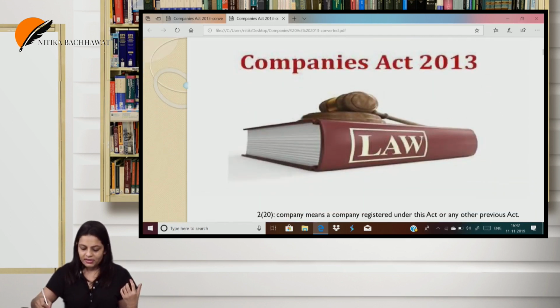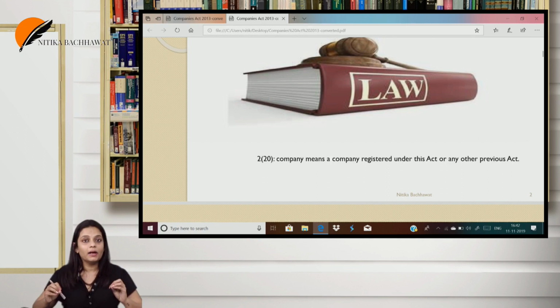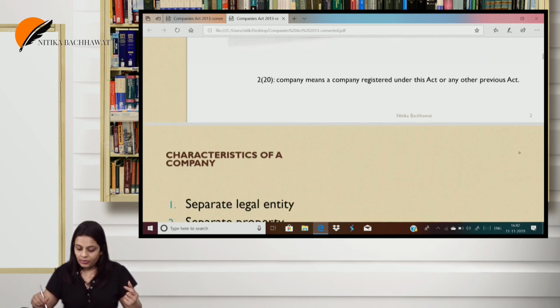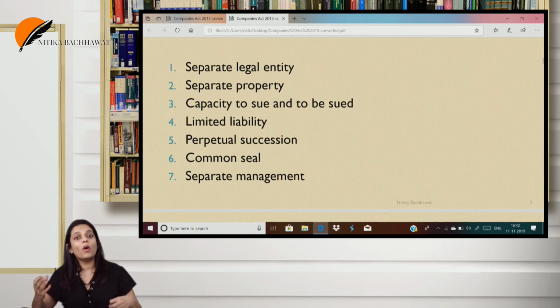So we had started with what is a company? A company means a company which is registered under this Act or previous Act. So if it is registered under this Companies Act or any other previous Companies Act, it's considered as a company. One thing that was very clear from this definition was that unless it is registered, a company is not incorporated. On such registration, the company acquires certain features. The most important feature is separate legal entity, which in fact gives all the other characteristics of a company.